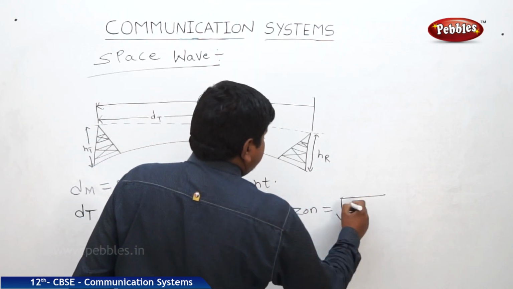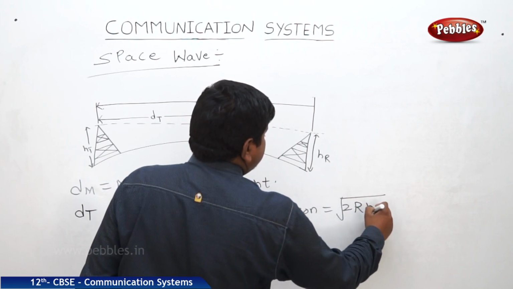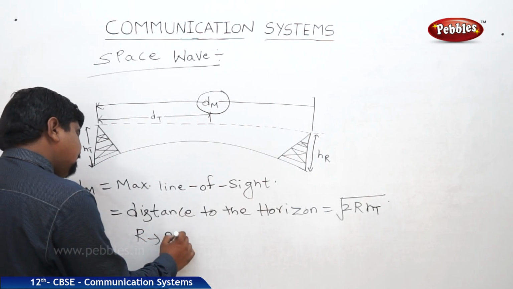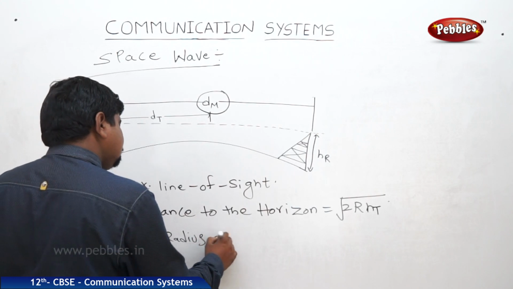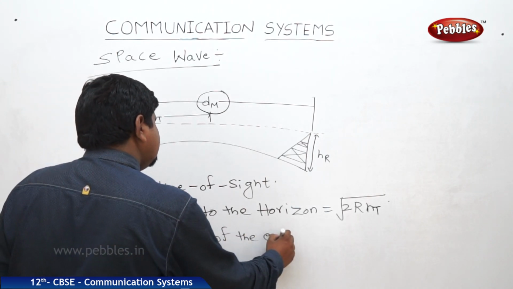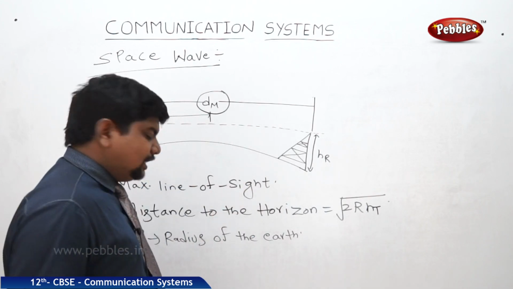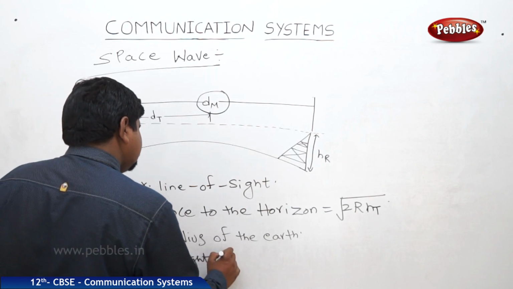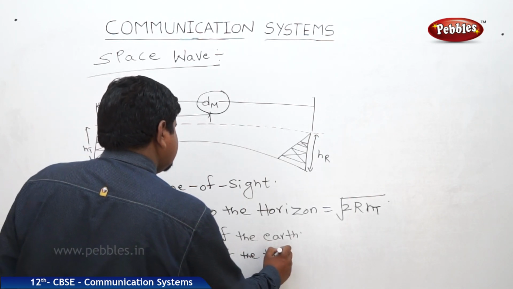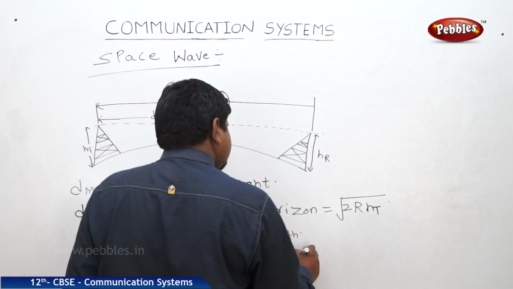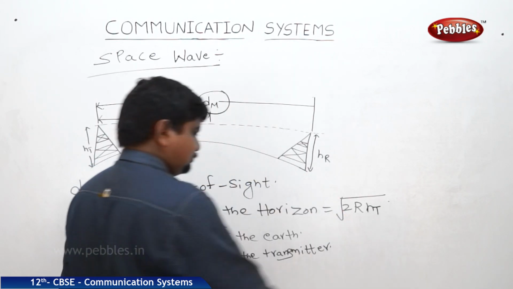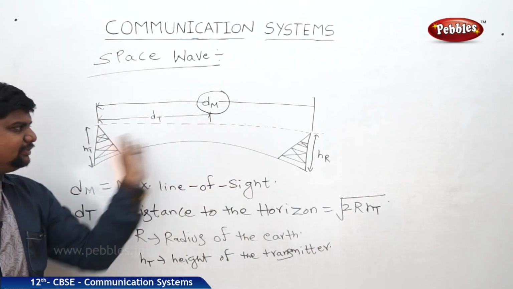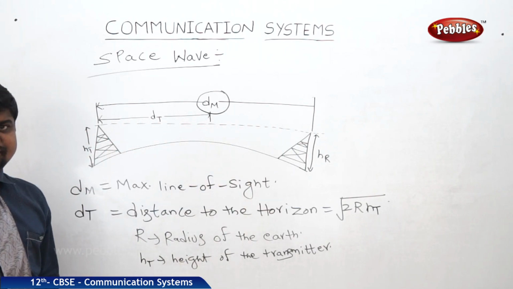The formula is dt equals under root 2r ht, where r is the radius of the earth, and ht is the height of the transmitter. But what about the maximum line of sight that is possible between these two antennas?